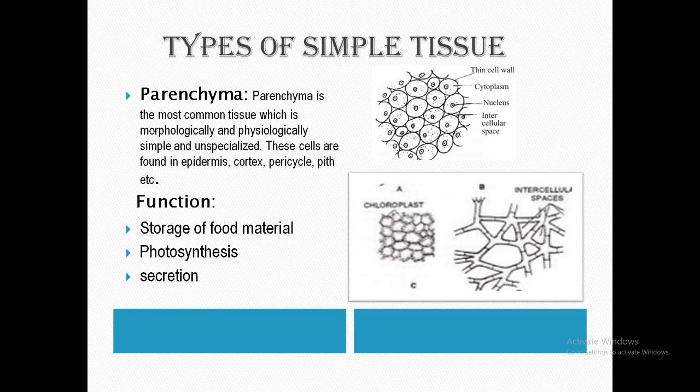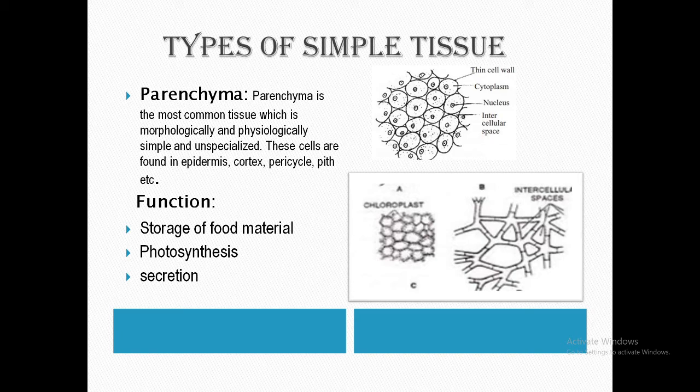In aquatic plants, that is hydrophytic plants, large air cavities are present, and these are called aerenchyma. One thing should be remembered: if the parenchymatous cells contain chloroplasts, that is known as chlorenchyma, and if large air cavities or large intercellular spaces are present, that is known as aerenchyma.